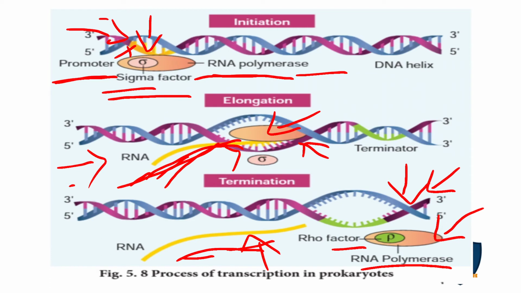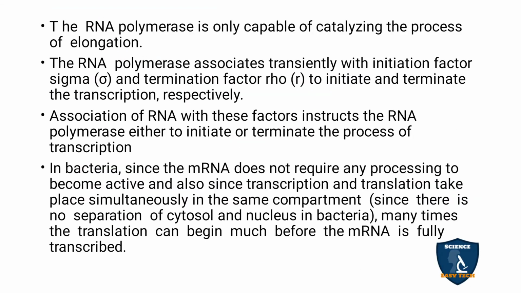And the end factor, that is called the terminator factor, you can see the rho symbol. So it looks like a P-like structure. So the rho symbol you can see here. That rho symbol is called the rho factor. So in the promoter, the RNA polymerase binds with the sigma factor, and in the terminator you can see the rho factor. Okay, so that is the terminator.